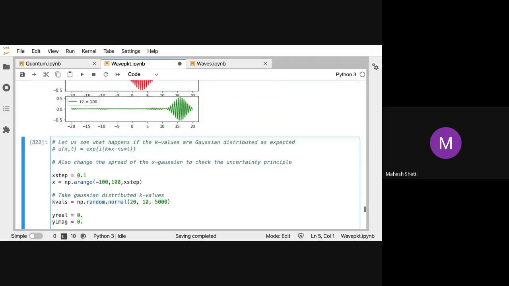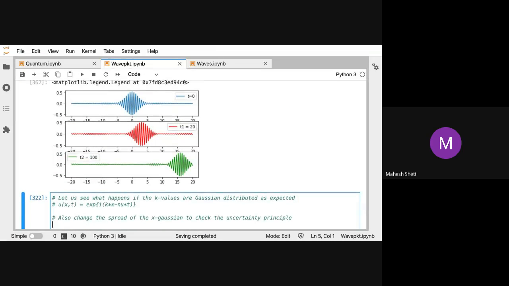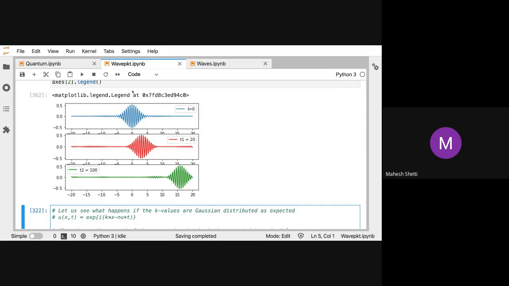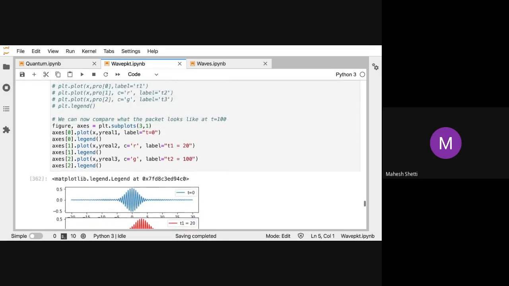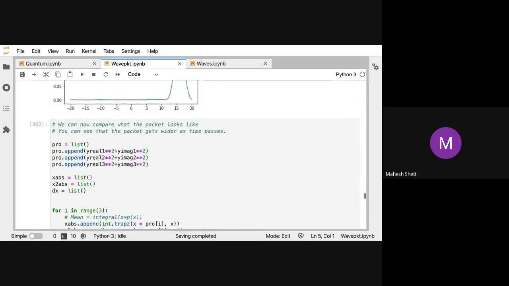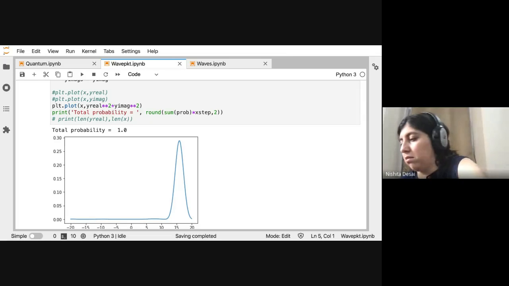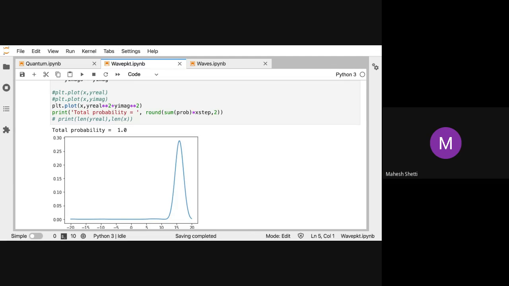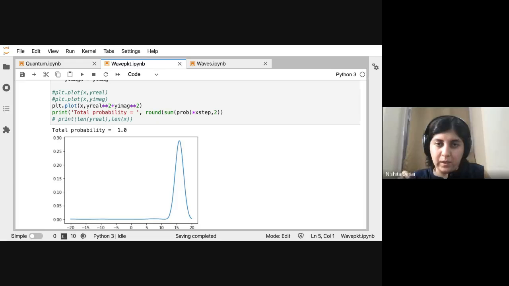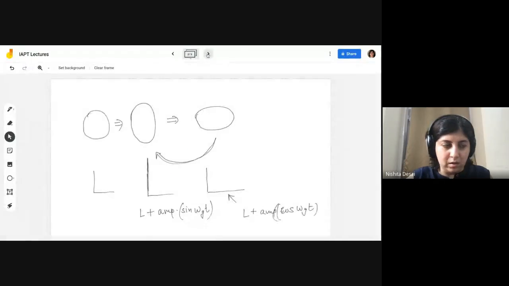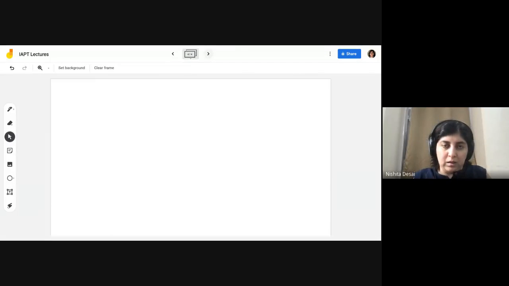Is it possible to explain that physics part on Jamboard or something? Which one? Whatever physics part you're discussing, how things would, what we expect as a Gaussian moves. Okay, so yeah, let me try. Okay, so all right.